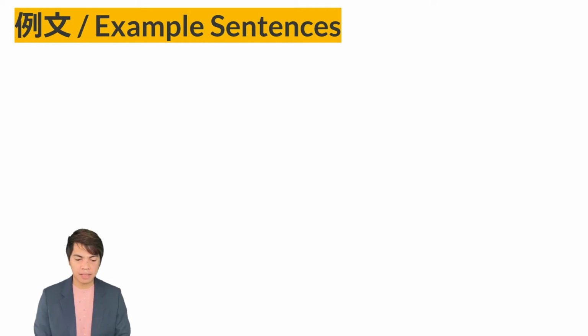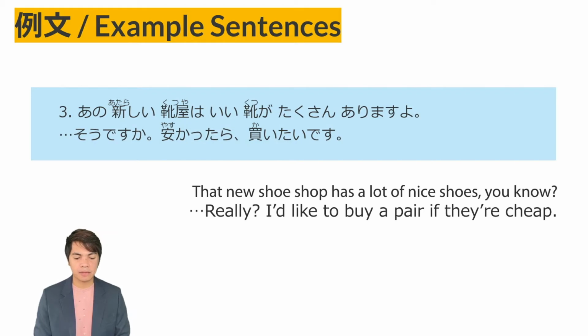Example sentence number 3. Ano atarashii kutsuya wa ii kutsu ga takusan arimasu yo. Sou desu ka? Yasukattara kaitai desu. So the first sentence, that new shoe shop has a lot of good shoes. He answered, sou desu ka?